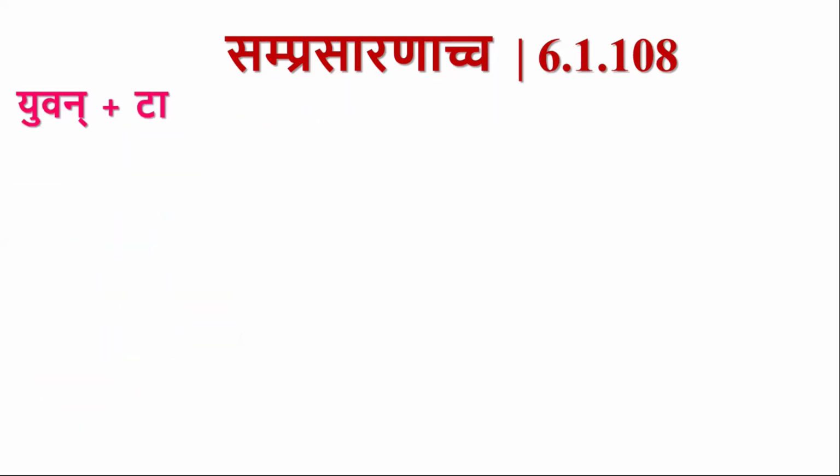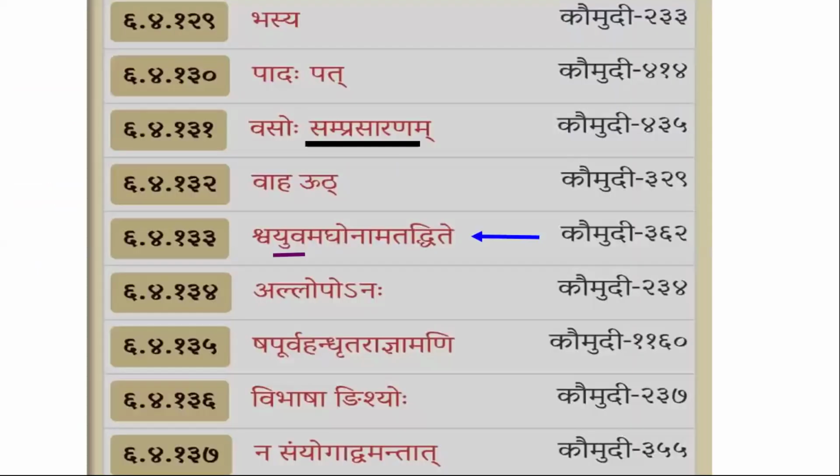The next example is yuvan plus ta. Ta is the tritiya vibhakti ekavachana pratyaya. Yuvan is the pratipadikam. Yuvan is the drushya rupa. We have this sutra shva yuva maghonam atadhite. For this samprasaranam comes as anuvritti from the sutra vasoh samprasaranam. So in this sutra shvan, yuvan, maghavan, these undergo samprasaranam.